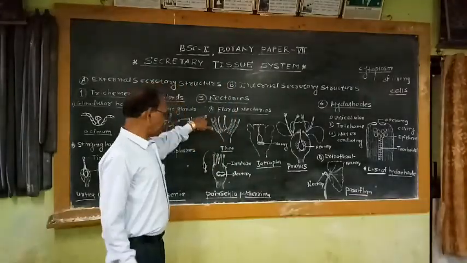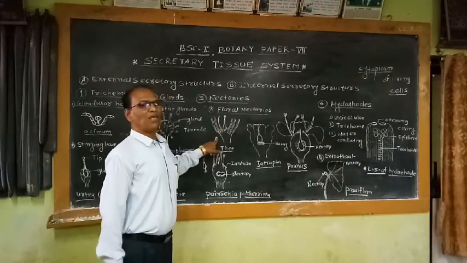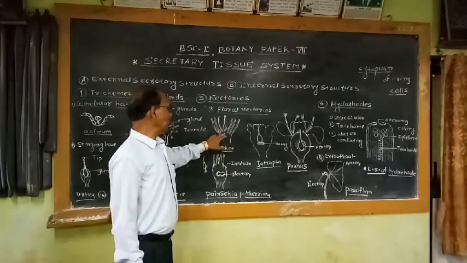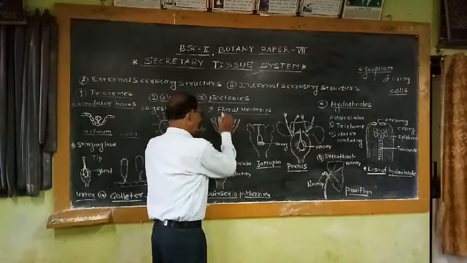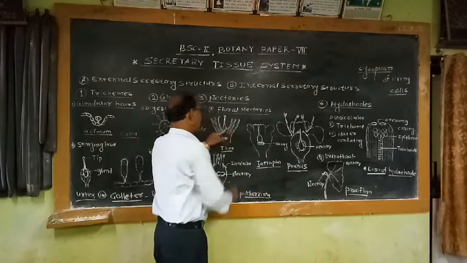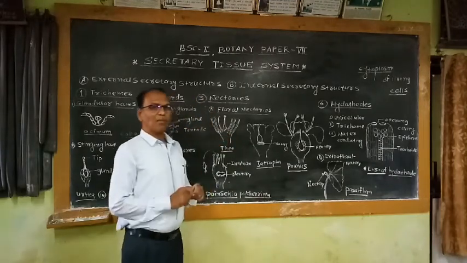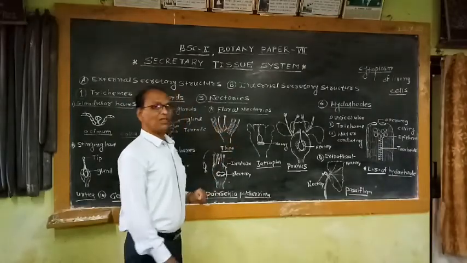So this is the first example of a floral nectary. In Thea chinensis, nectaries are present at the base of the stamens. So these are the stamens, and this is the carpel or pistil. Below the stamens, nectaries are there. That means nectaries are present at the base of the stamens in Thea chinensis.